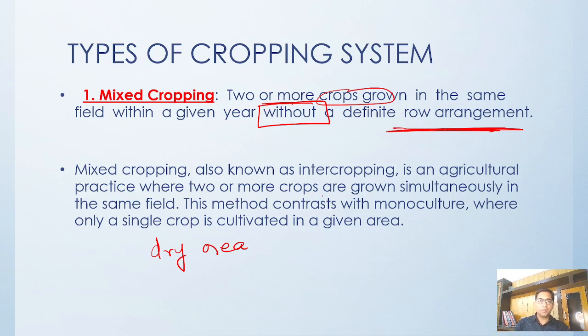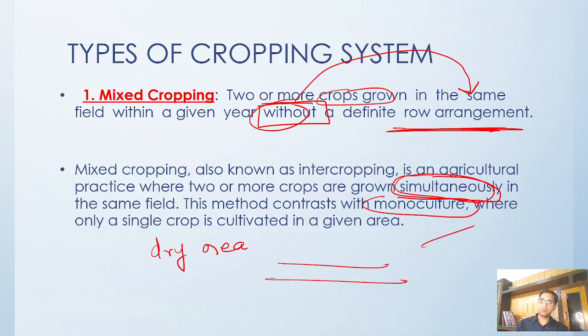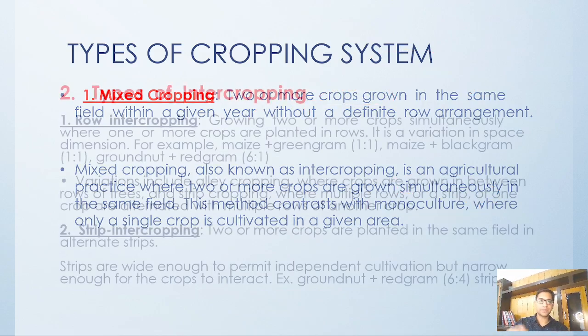Mixed cropping is an agriculture practice where two or more crops are grown simultaneously in the same field. It is just opposite to monoculture. And the most important thing regarding mixed cropping is that we use no definite row pattern. That means it is not one row of this and one row of that. You grow here also, in between, anywhere, whatever the pattern, you grow that.